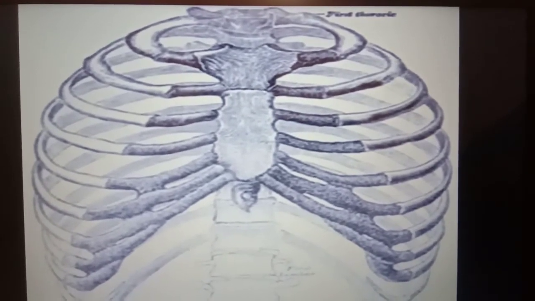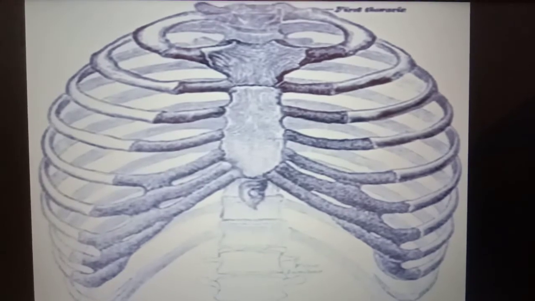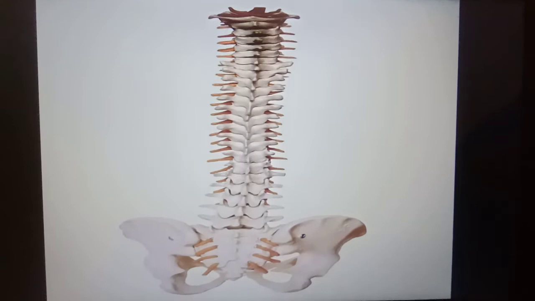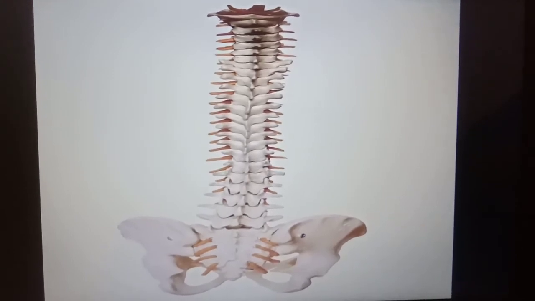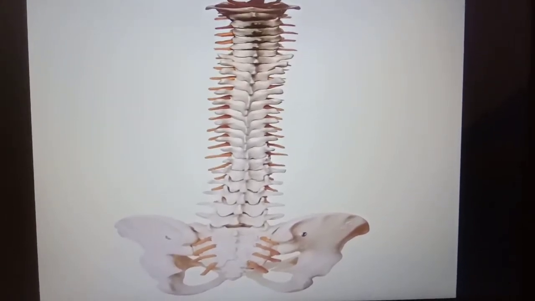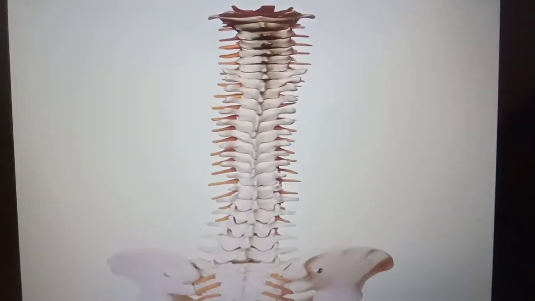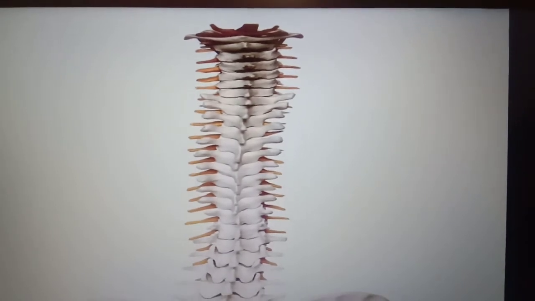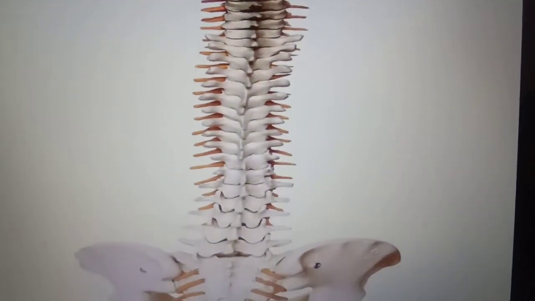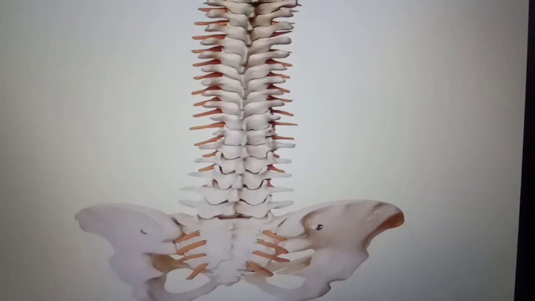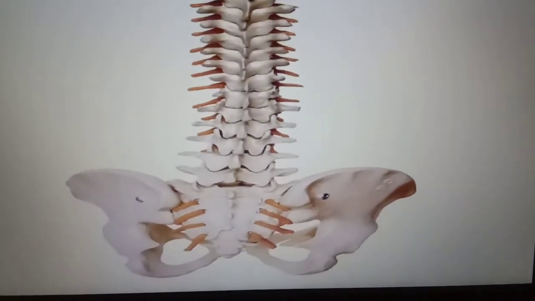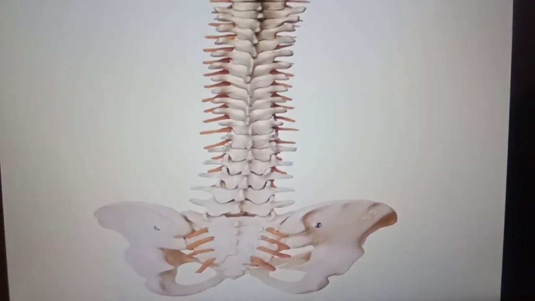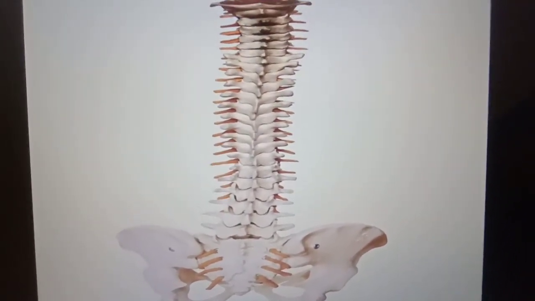The next part of the human skeleton is the backbone. If we put our fingers at the center of the back of the body and move them up and down, we feel a hard and long structure in the back of our body. This is our backbone. Backbone is a long, hollow, rod-like structure running from our neck to hip inside our body. The scientific name of the backbone is vertebral column.